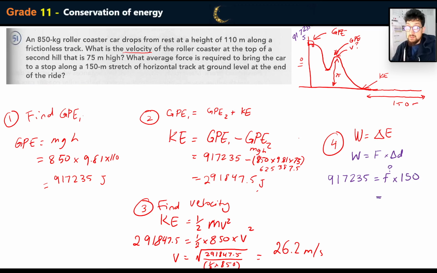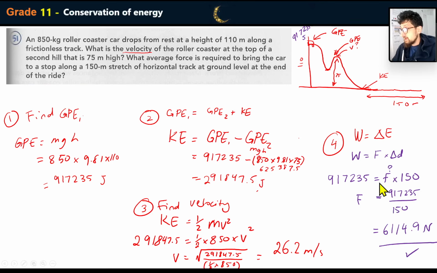They said, okay, so it's 150. How much force do we need? And so F is going to be 917,235 all over 150. 917,235 divided by 150, which is 6,114.9 newtons. Okay, that's the answer to that one. Right, moving on.